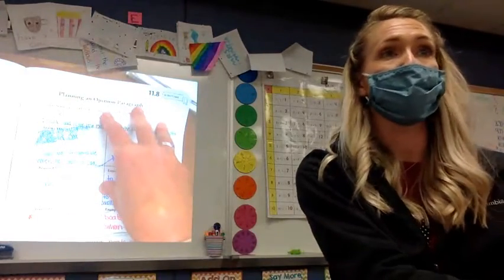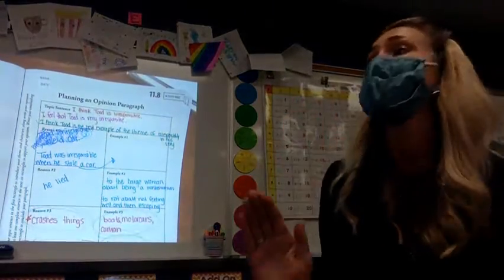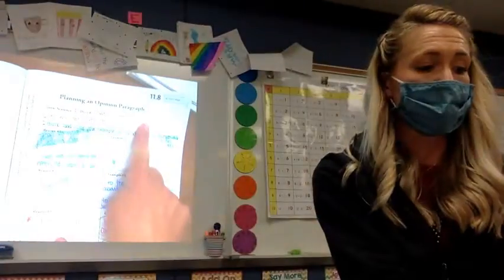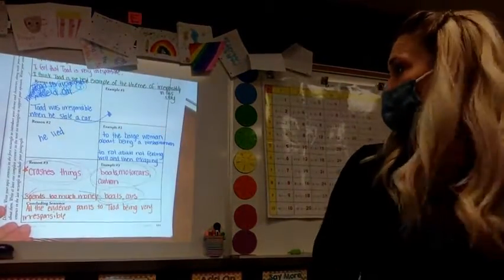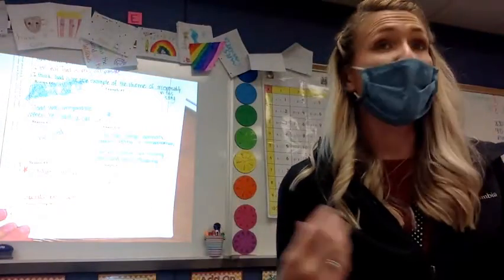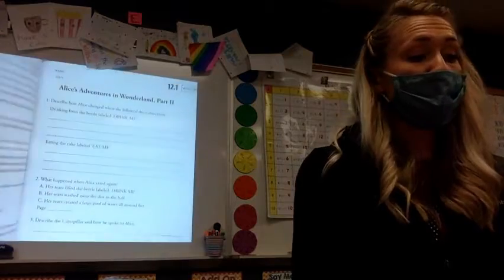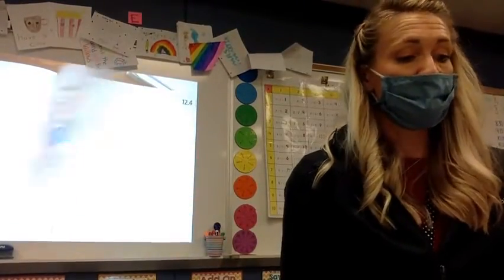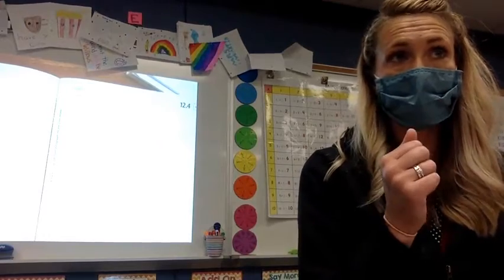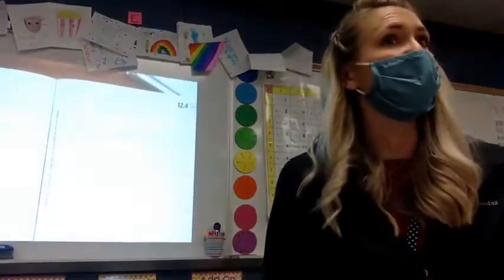Eyes up here, please. All of this is going to turn into, at minimum, at least 8 sentences. 1, 2, 3, 4, 5, 6, 7. And last but not least, our concluding sentence, which restates our topic sentence, letting us know, hey, I was focusing on Toad, and this was my theme, okay? I want to be flipping back and forth between 121 and 111 so that I get all those pieces in. So we worked on our planning page where we kind of drafted things out.